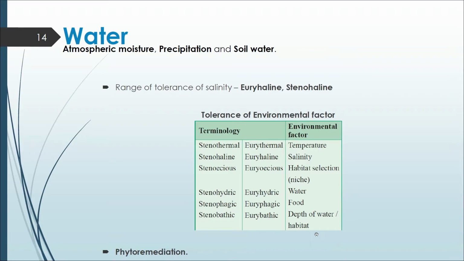Next we are going to learn about phytoremediation. What is phytoremediation? Cadmium is a poisonous substance that is present naturally in the soil in some places, and this presence of cadmium will affect the life, or the biotic factor, of that particular region. The presence of cadmium causes toxicity of the soil.